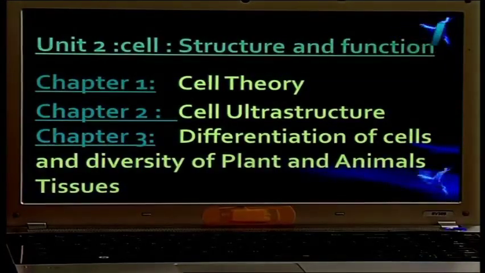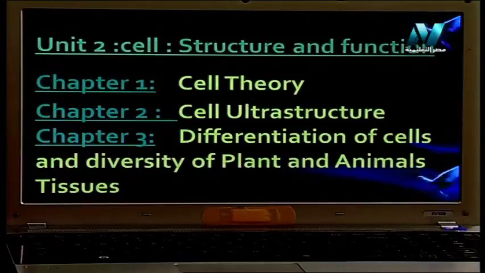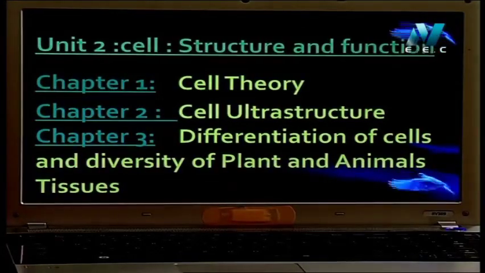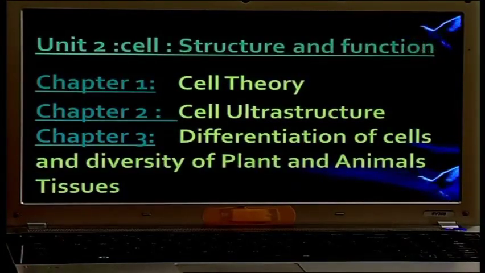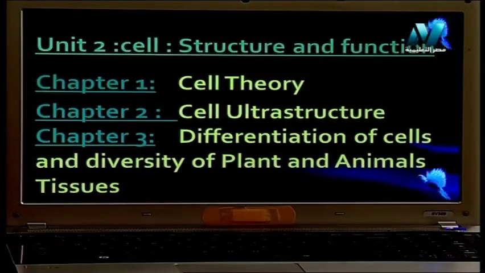The second unit will talk about cell structure and function. This unit also has three chapters. The first one will talk about cell theory. The second chapter will talk about cell ultrastructure. And the last chapter will talk about differentiation of the cells and diversity of plant and animal tissues.